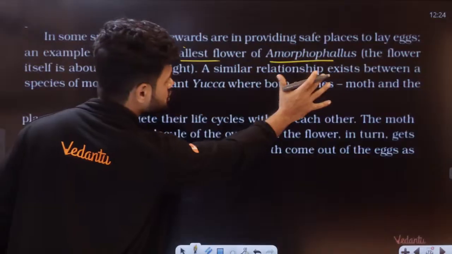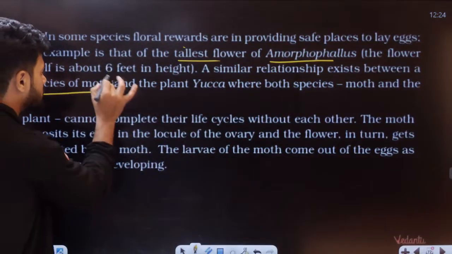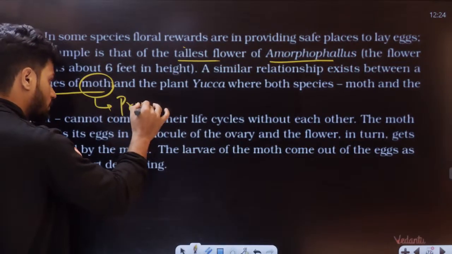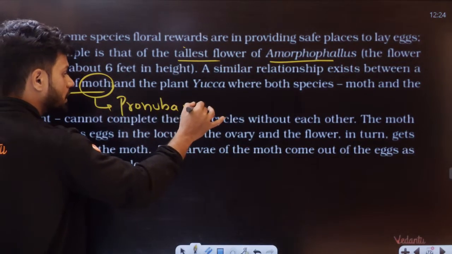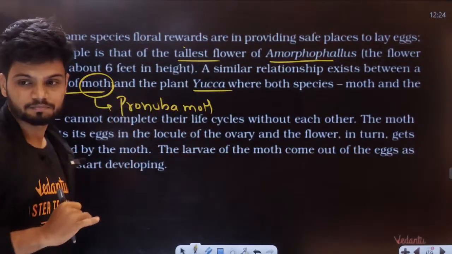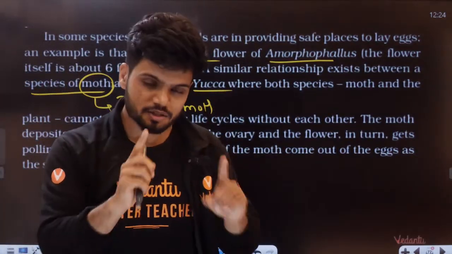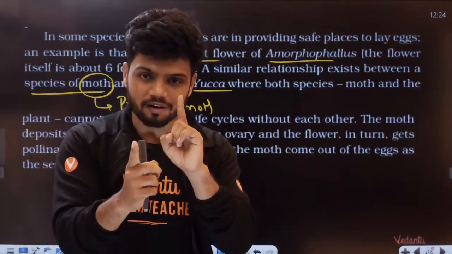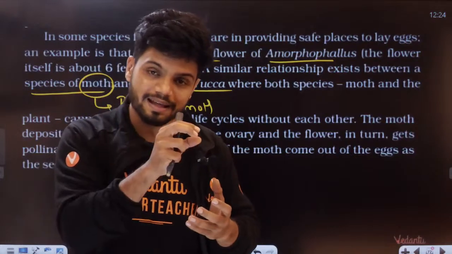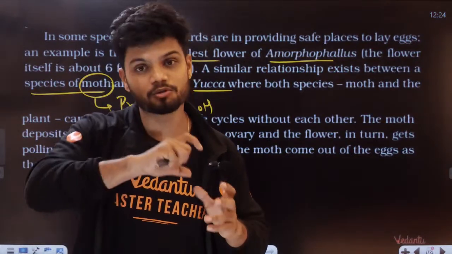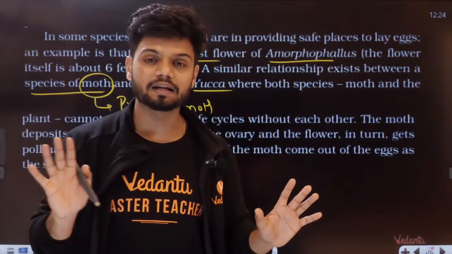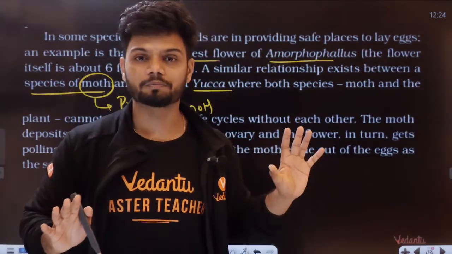A similar relationship exists with a species of moth, a special moth called the Pronuba moth, and yucca. Both of them have a special code, and this code they know. So both have a mutualistic relationship. This moth can come here, lay the eggs, and also help pollination. No other intruder without the code can come.